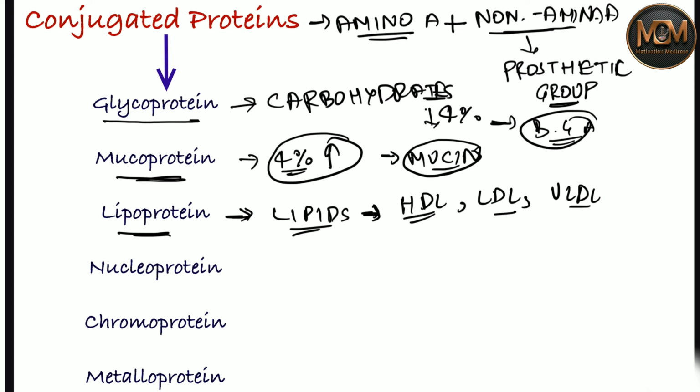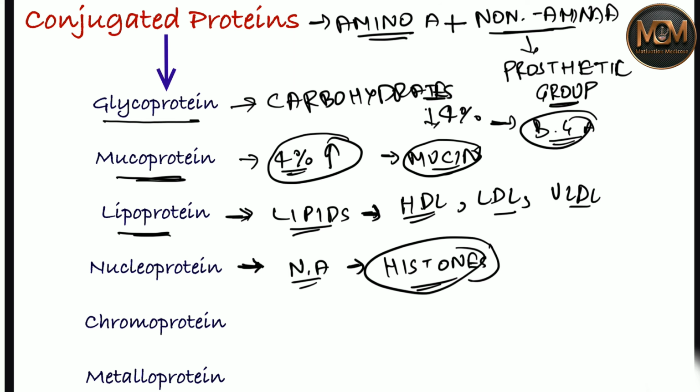Now let's talk about the nucleoprotein. Here there will be association with nucleic acid, so it would be a nucleoprotein. Examples are histone. And about histone, as you know, histones are a kind of protein as well.